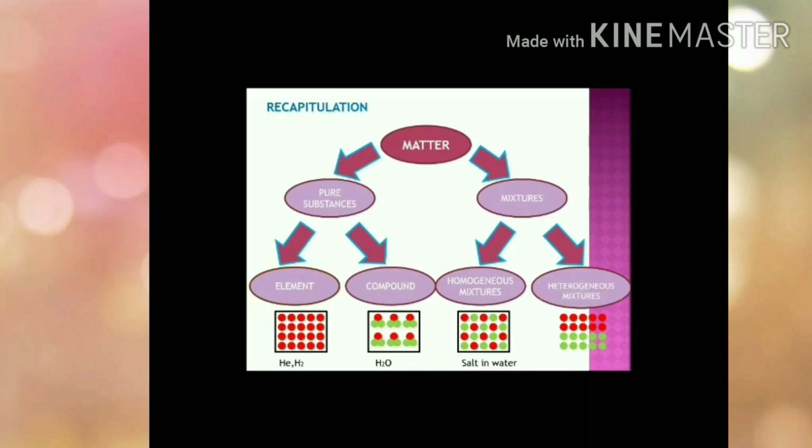The other category is heterogeneous mixtures. In a heterogeneous mixture there is non-uniform composition throughout, and you can clearly see in the picture given here that the composition is non-uniform. An example of a heterogeneous mixture is when we mix sand in water: the sand is not evenly distributed in water.